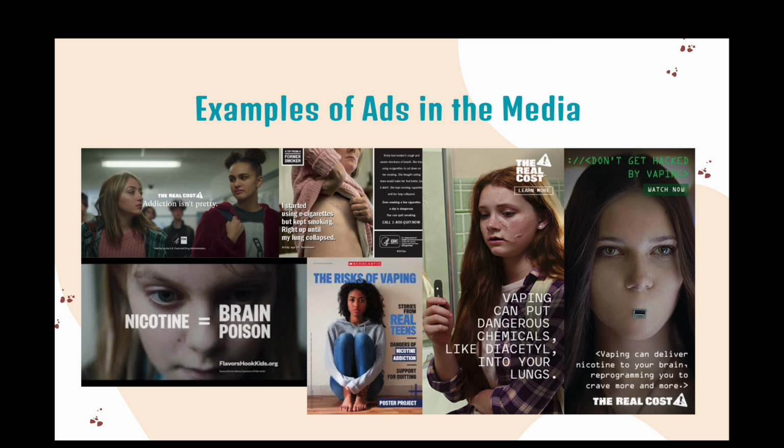Here are some examples of what ads that promote anti-vaping look like in the media. There are also examples of what the Real Cost campaign looks like. As we can see, most of these are targeting teenagers.